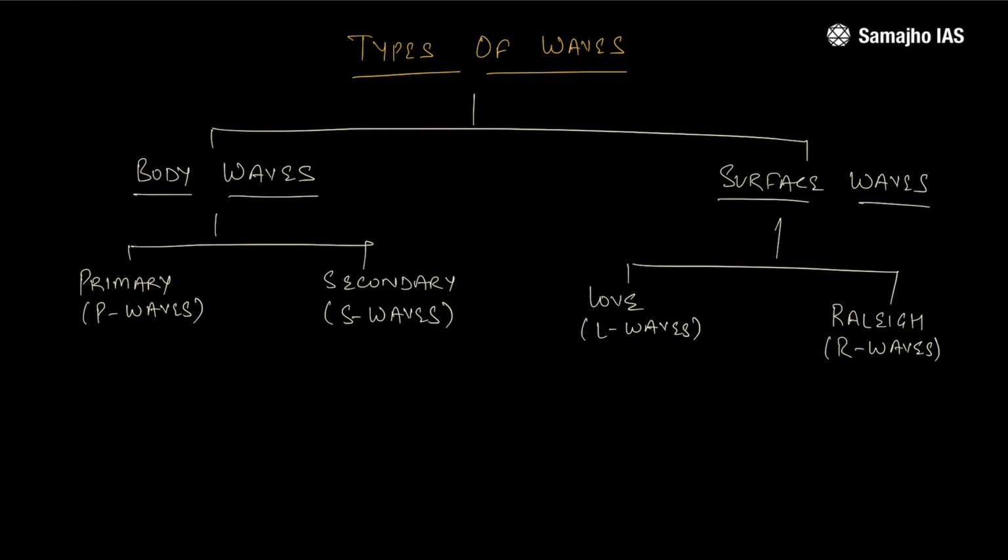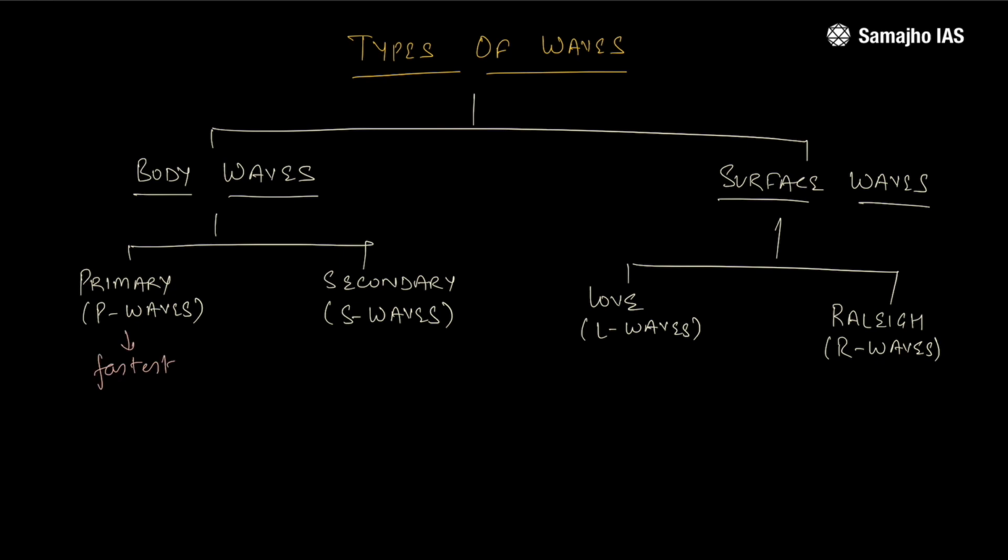So first we have to discuss body waves. Body waves are of two types, primary waves and secondary waves. As the name would suggest, primary waves are the ones which are primarily generated and reach the surface faster. Secondary waves are those which reach later than the primary waves. So, P waves and S waves.